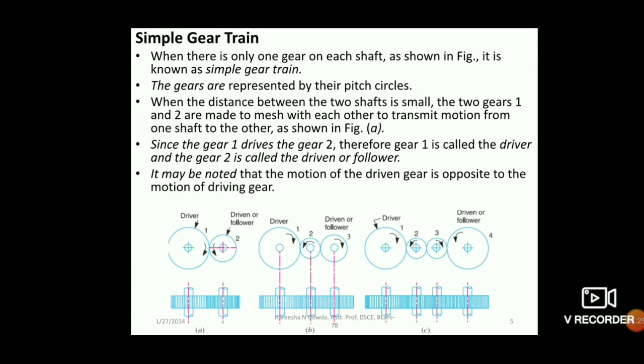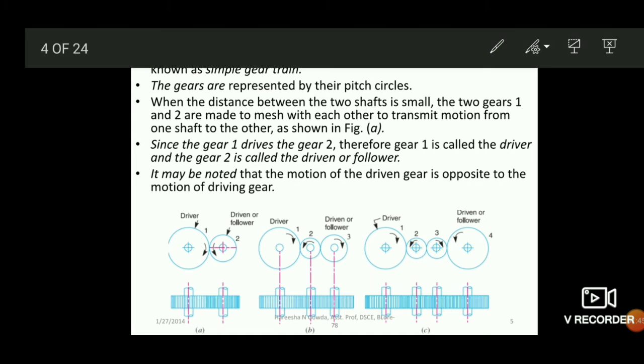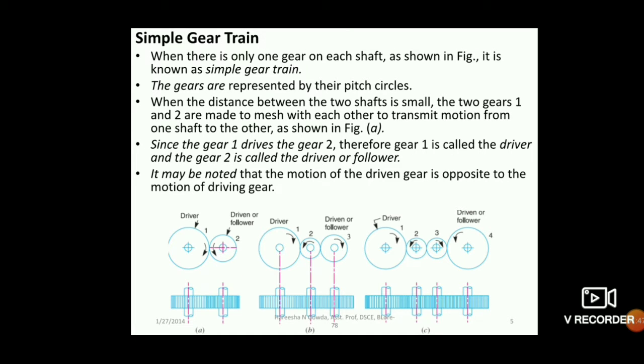Now what is a simple gear train? Simple gear train means you have only one gear on each shaft. In one shaft you can have only one gear. So you can see here, at the down below, on one shaft you have only one gear. Similarly, on another shaft you have another gear. So this type of arrangement is called a simple gear train, and in simple gear train you have a gear to which you are giving the power.